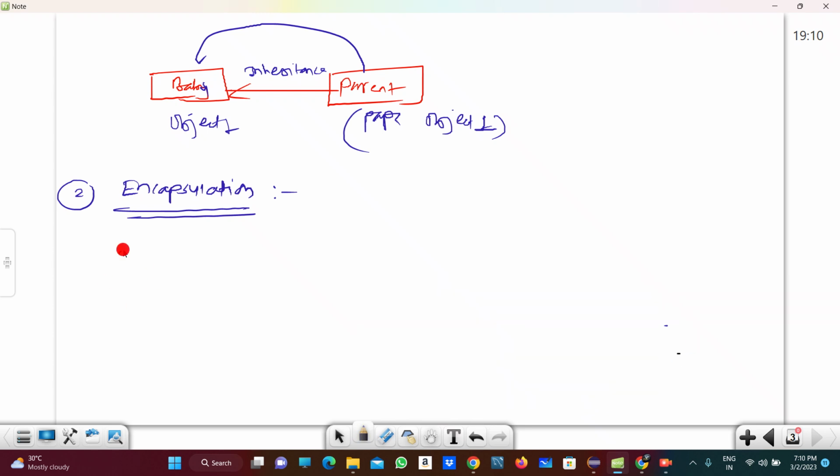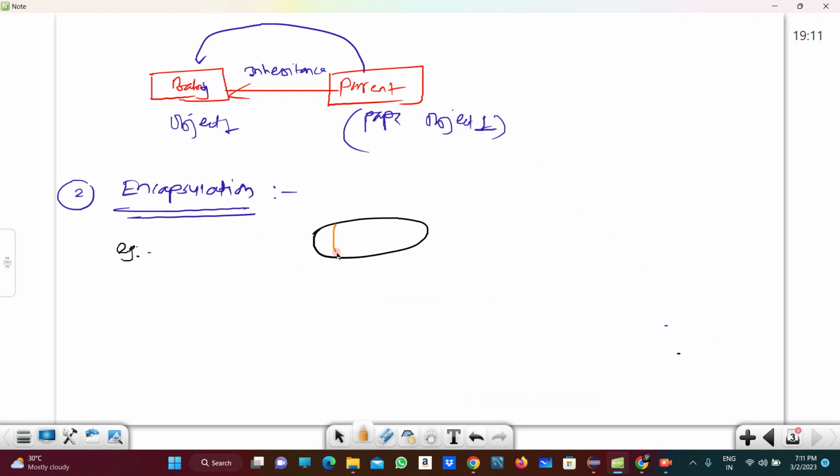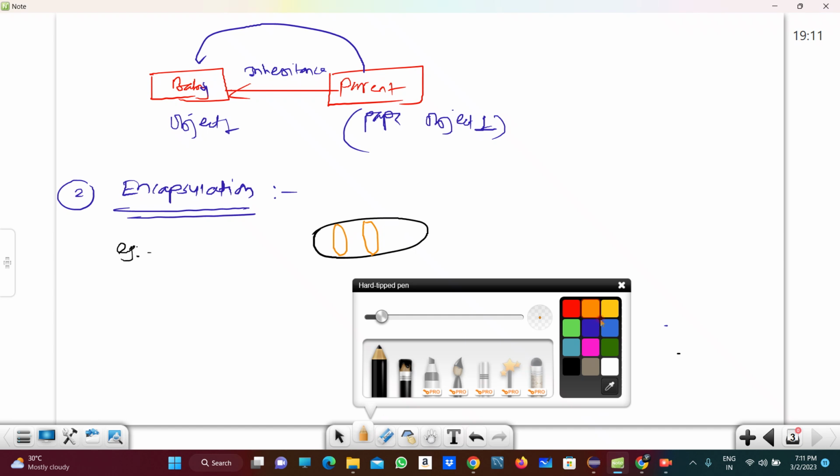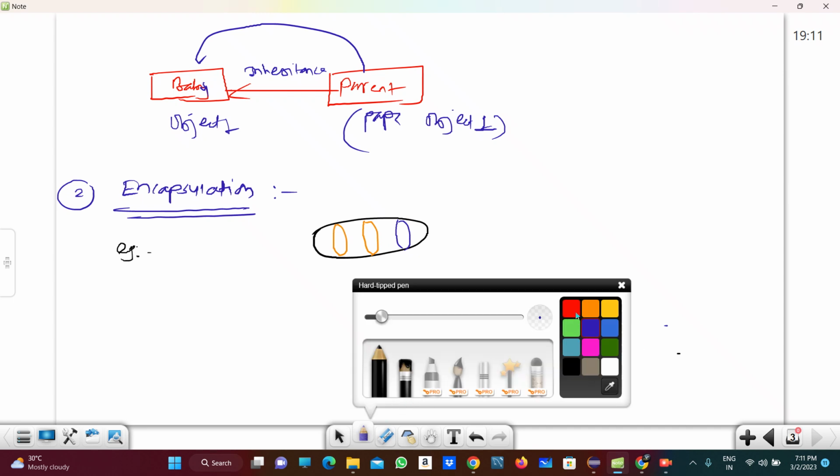For that, I am taking one example here also. Suppose in medical, you all know that there is a capsule, and in that capsule different colors of medicines are present, right? There is blue color medicine, red color medicine present in that capsule, right?